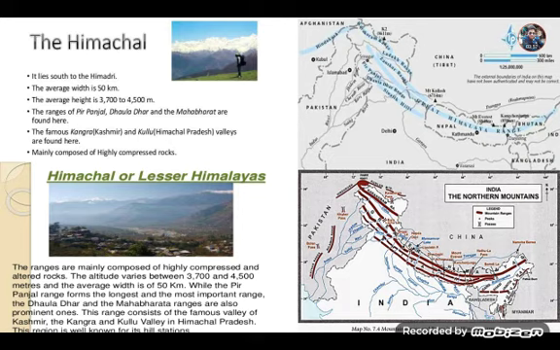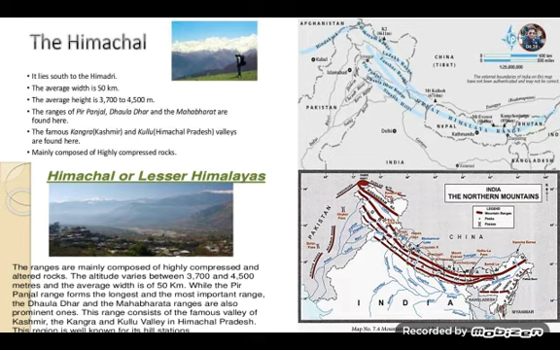One of the important features of this range is the existence of many hill stations, such as Shimla, Ranikhet, Mussoorie, Nainital, Almora, Darjeeling, Dalhousie in the lesser Himalayas. And between the Pir Panjal and Zaskar range of main Himalayas lies the famous valley of Kashmir.